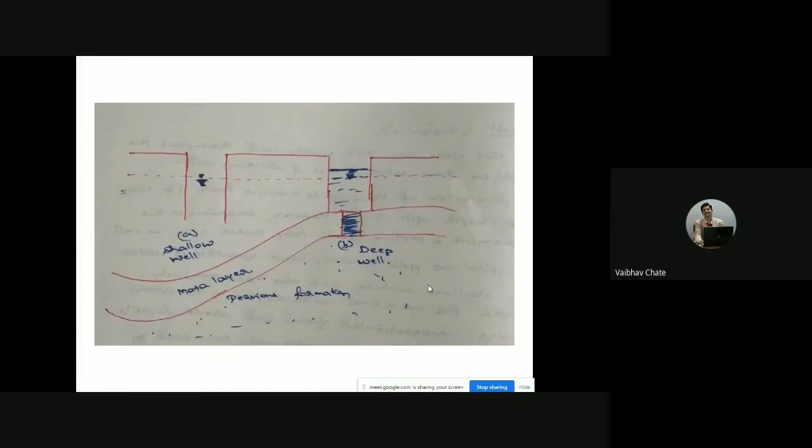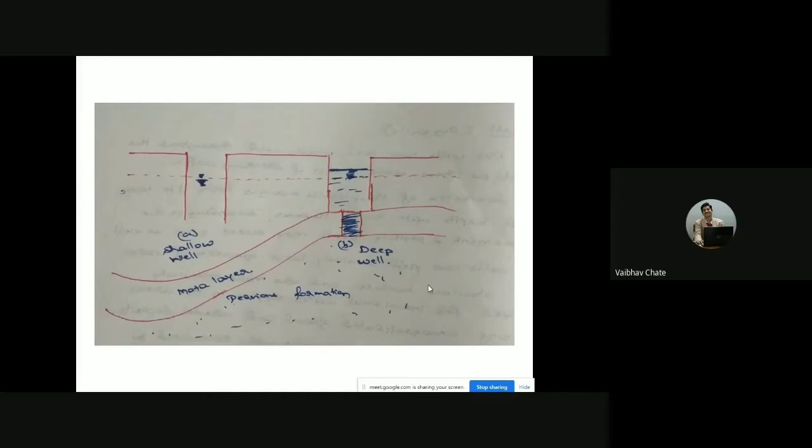So a well is a hole or a shaft excavated vertically in the earth surface to bring the groundwater to the surface. Occasionally we make use of this well for subsurface exploration, or we can think of artificial recharge also by excavating the wells.